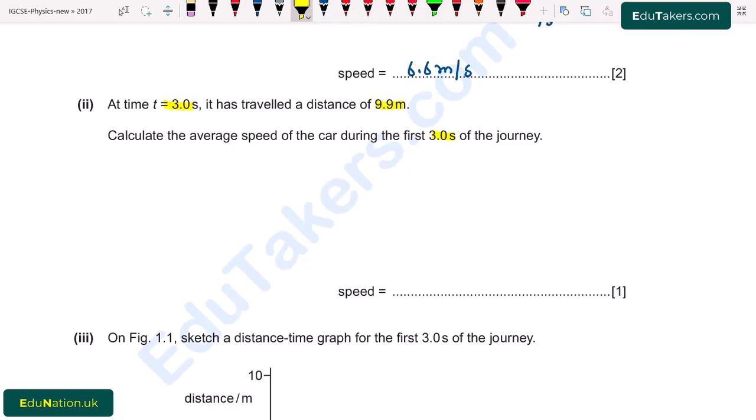I write here, average speed is equal to total distance divided by total time.